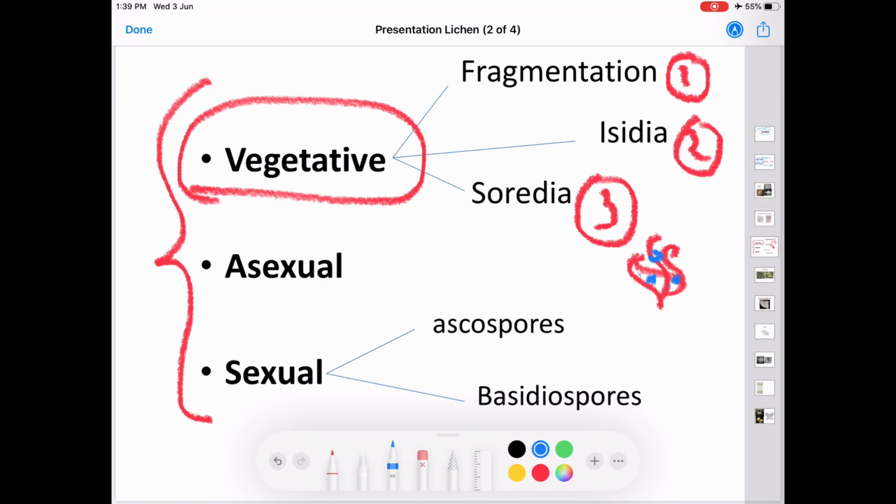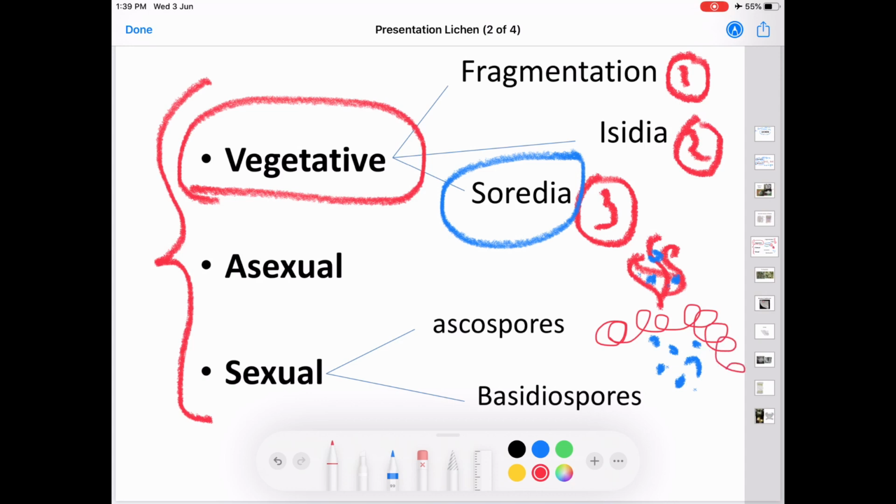The third one is soredia. The soredia are small powdery propagules composed of the fungal hyphae wrapped around the algal partner. That is, it will be having centrally occupied algae, and these algae in turn are wrapped around by the fungal partner.